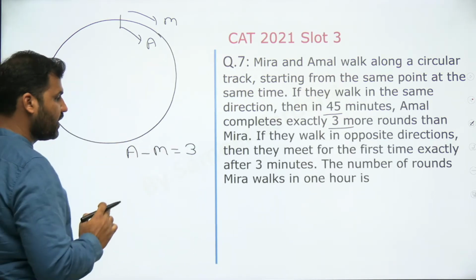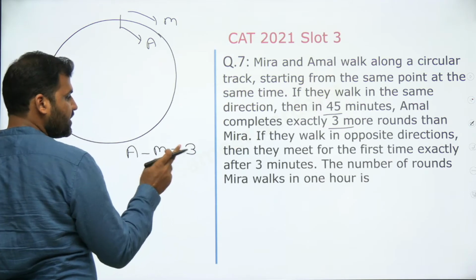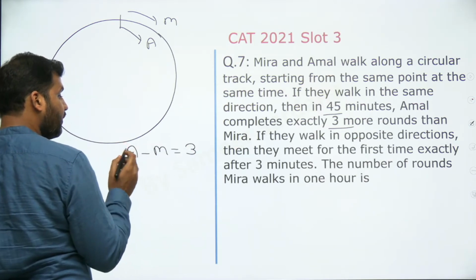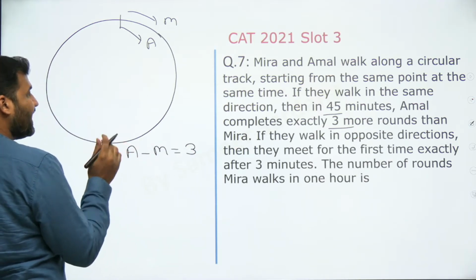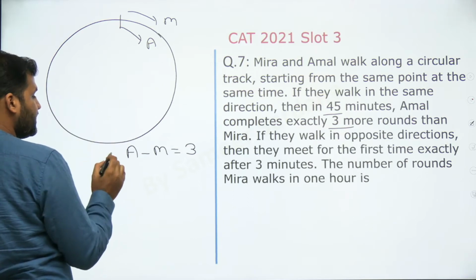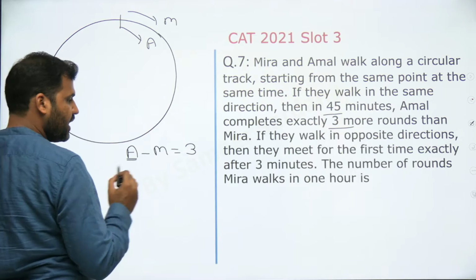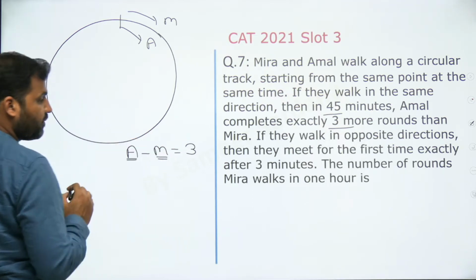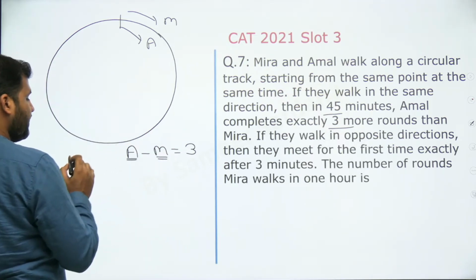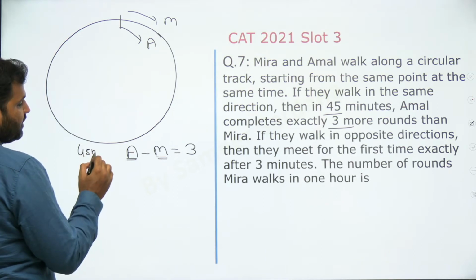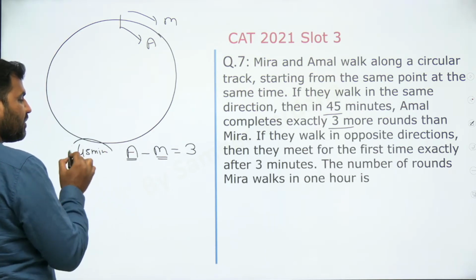It's given straight away. Let's say that in 45 minutes, the number of rounds of Amal is A and the number of rounds of Meera is M. That is the number of rounds in 45 minutes, right? So this is the equation, where A and M are the number of rounds by Amal and Meera in 45 minutes.